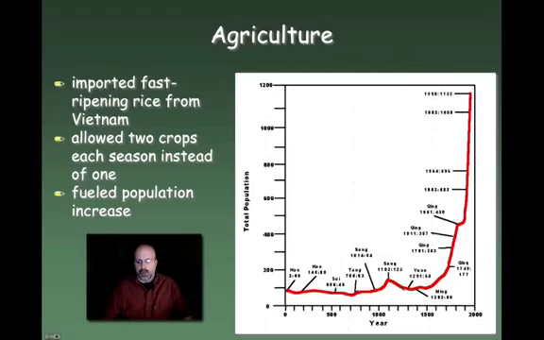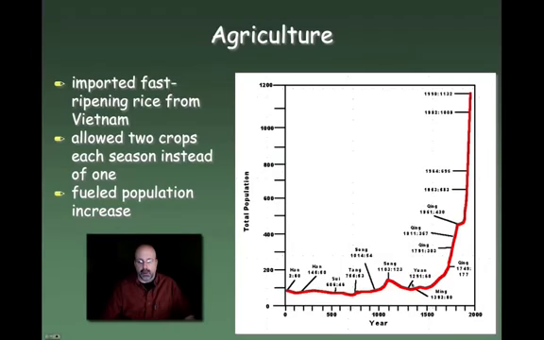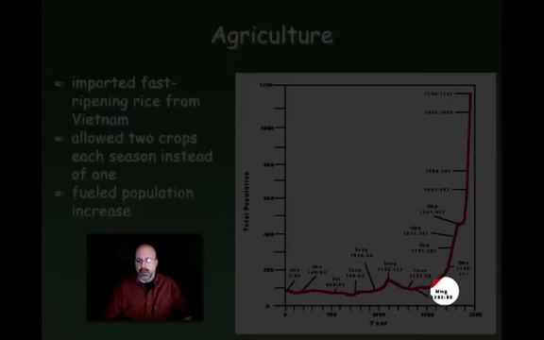Now that increase was put on hold when the Yuan Dynasty showed up. There was a lot of warfare. The Yuan Dynasty, in fact, were the Mongols. So this was a period where the Mongols had taken control of China. And so that could account for why there was a population decrease. But eventually the Mongols would lose. They would be displaced from China and replaced by the Ming Dynasty, which was another Chinese dynasty.